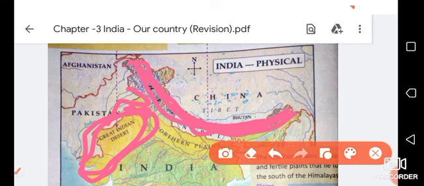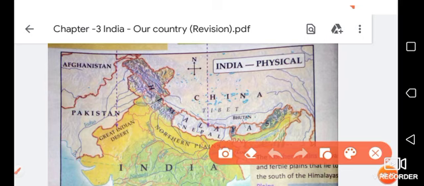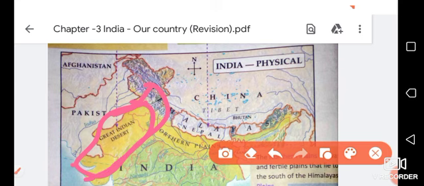A desert is a dry area that receives almost no rainfall. The Thar is a sand desert, with a lot of sand.